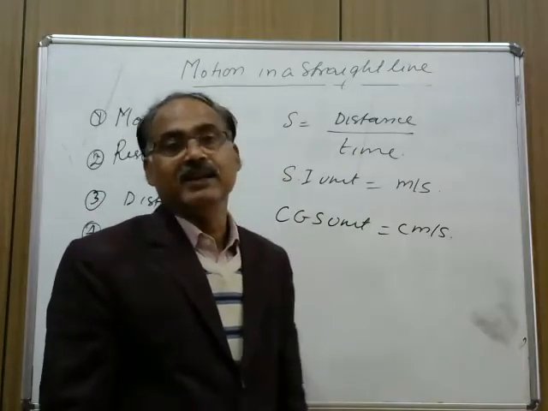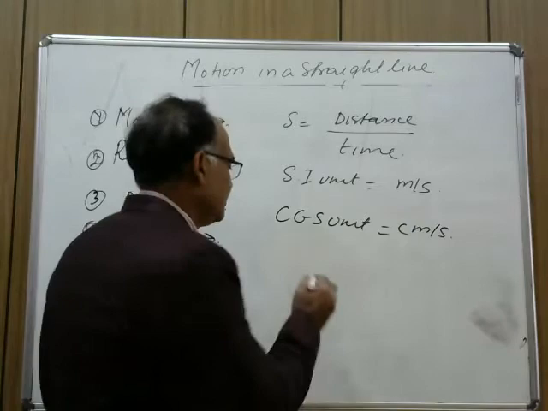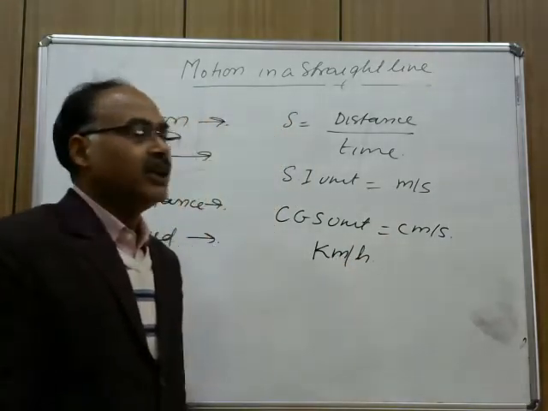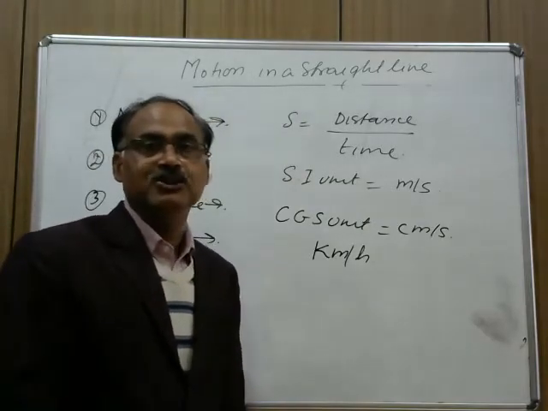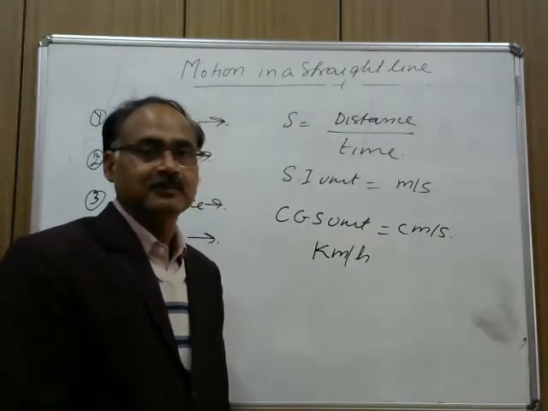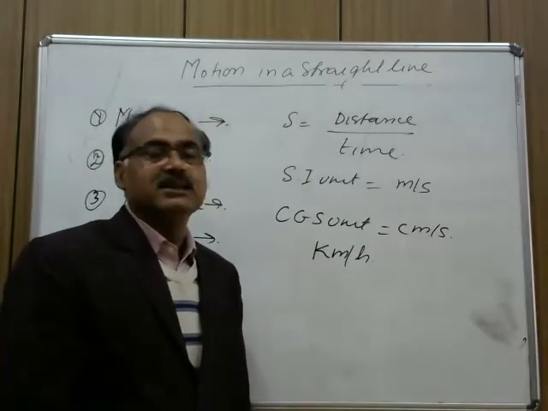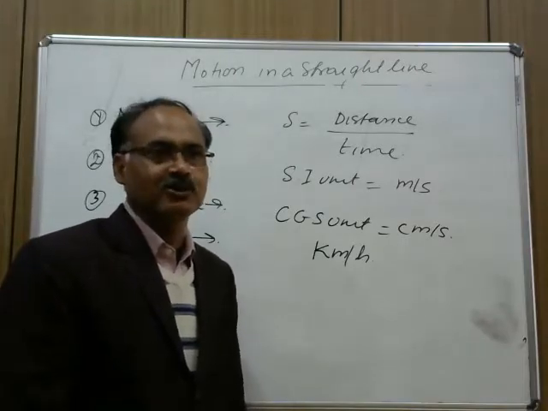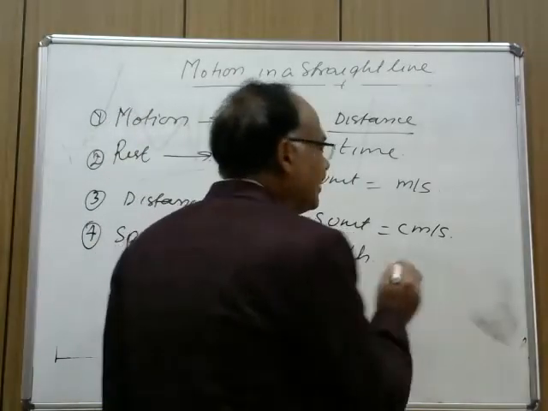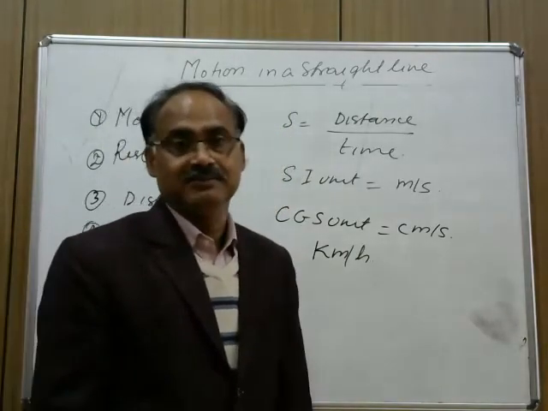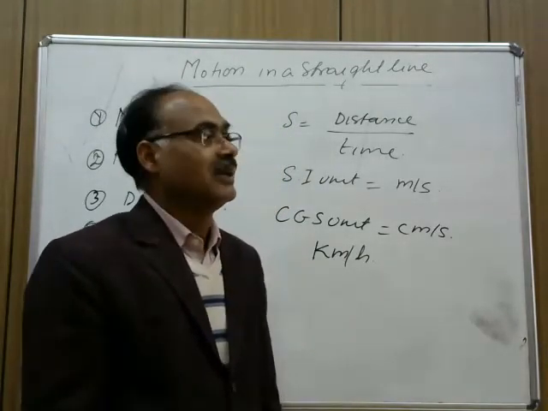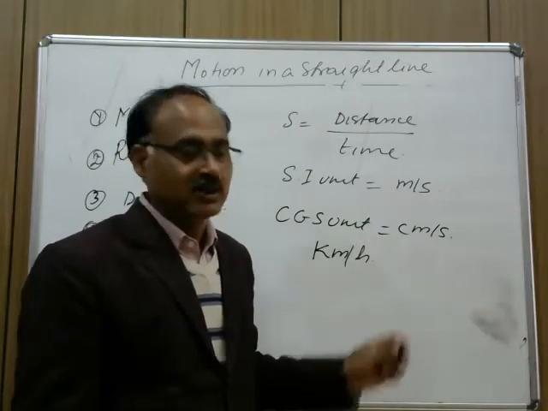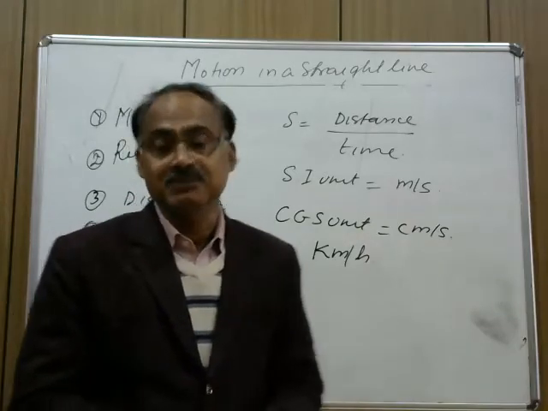And if speed is given in kilometer per hour and you want to convert this kilometer per hour into meter per second, then in class 9th and 10th you have seen that for converting the speed from kilometer per hour to meter per second, we just multiply the given speed in kilometer per hour by 5 by 18 to convert that speed into meter per second. Now, from where does that term come? Let us see.